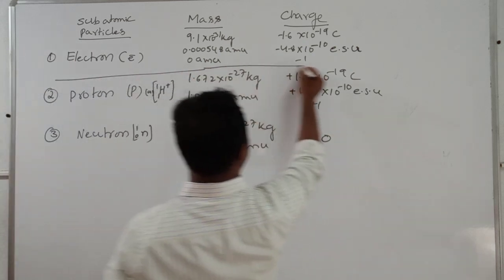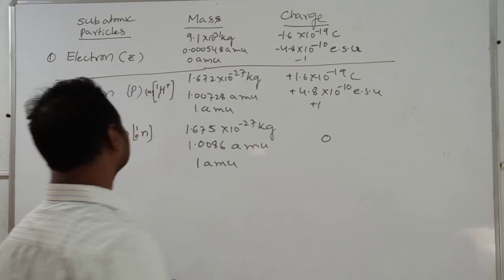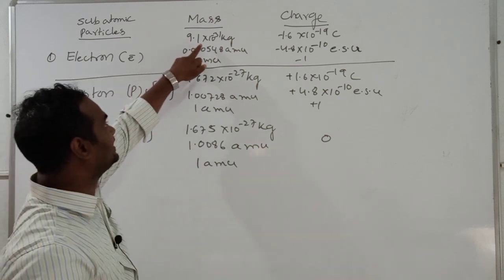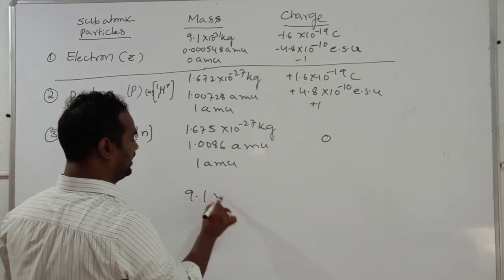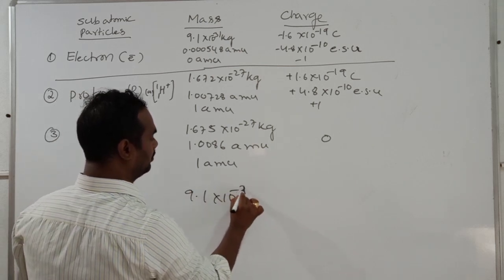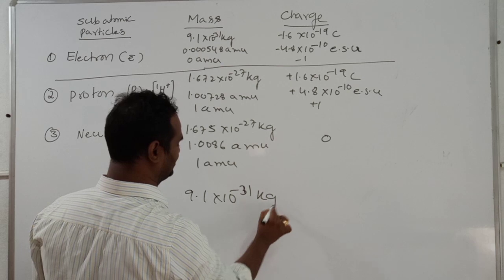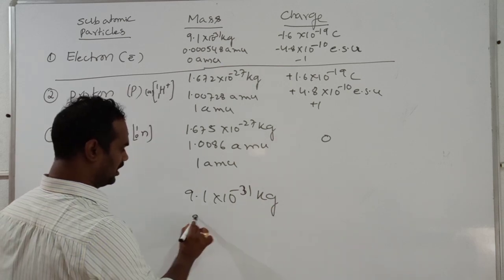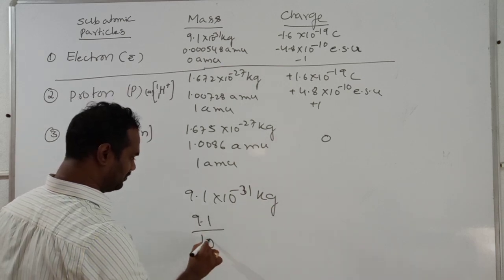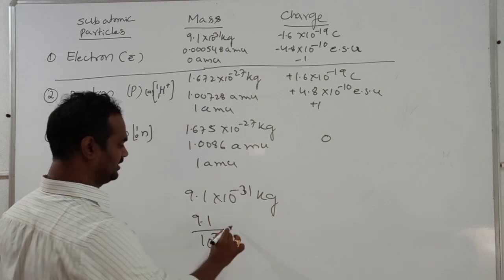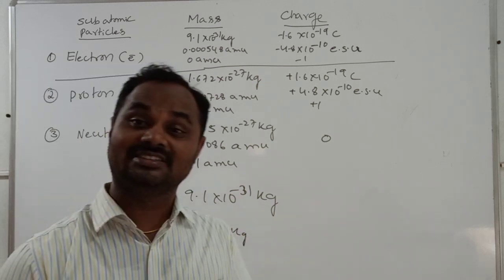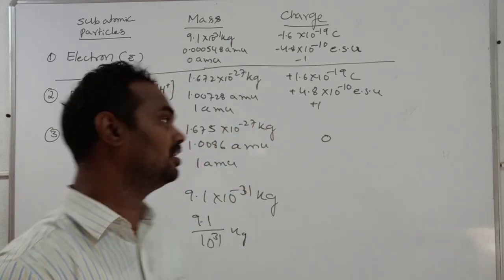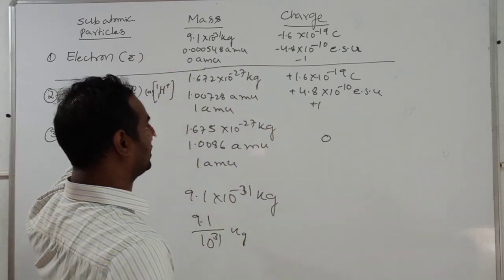First one is the electron. Mass of electron is 1.9 into 10 to the power minus 37 kgs. It is a fraction we can't imagine; that much negligible mass belongs to the electron.